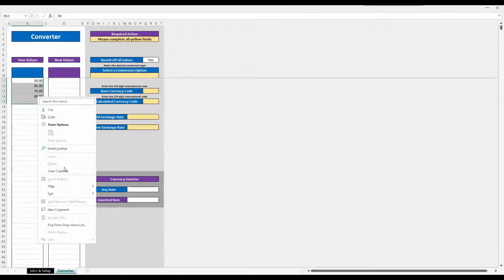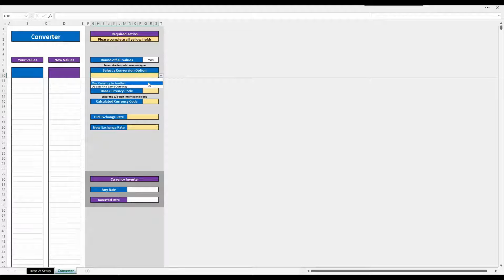So let's just clear these figures out for now. If we say we want to go from one currency to another, and the base currency is the ZAR, the South African rand, you can put the code in here. This isn't looking up anywhere. It's just so that you know which currencies to use, but use a 3 or 4 letter code. And then I want to convert it into the calculated currency, which is the Great British Pound. So there we go, ZAR, that's your raw data in rands, your new data is going to be in pounds, and the new exchange rate.